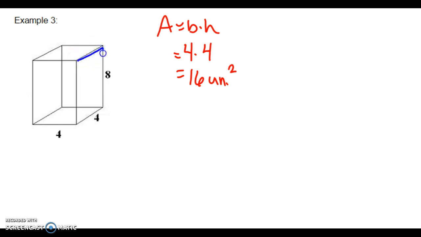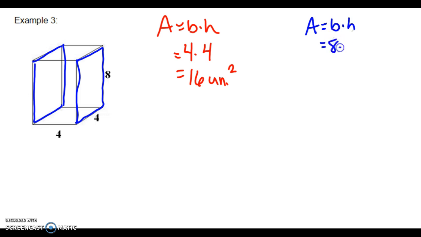The next one that jumps out at me, just because that's where the numbers are, these side boxes. And again, there's 2 that are matching, so I'm highlighting those 2 for you here in blue. Those are the parallel and congruent faces, and we see that they have dimensions 8 by 4. So writing out my base and height, I have 8 times 4, which gives me 32 units squared.